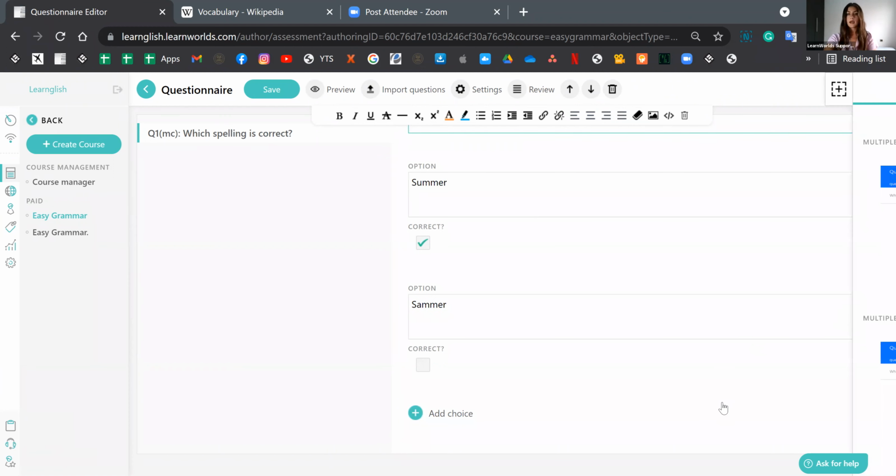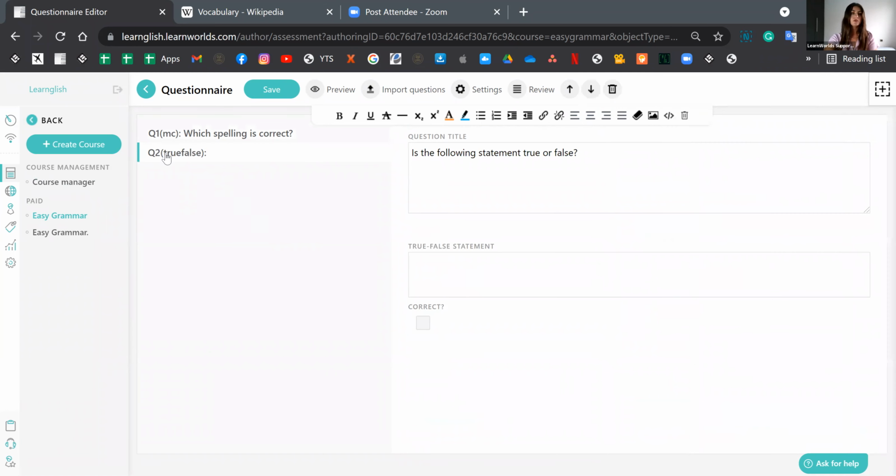And let's also go ahead and add a true or false type of question. Again, you can see over here that this is true or false. It's saying, is the following statement true or false? So I can either rephrase this or leave this as it is and type my statement right here. So I'm going to say that English is easy. And I'm going to set this as incorrect or true. And save.